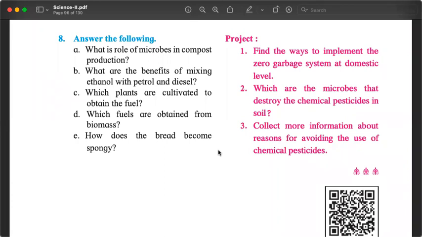Which plants are cultivated to obtain fuel? Corn plant mainly. Which fuels are obtained from biomass? Methane, gobar gas, those things. And how does the bread become spongy? Fermentation, yeast, Saccharomyces. So it produces carbon dioxide. Carbon dioxide is released. It makes the bread spongy. Extremely easy.